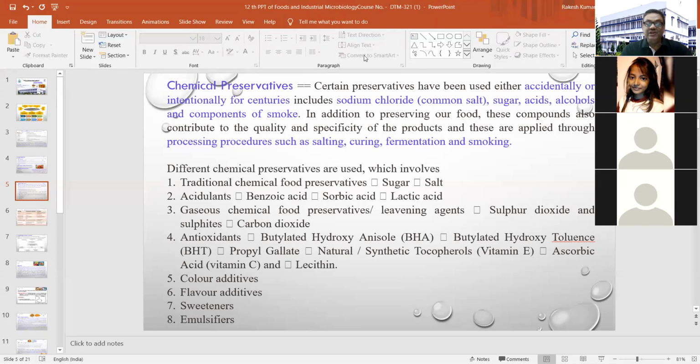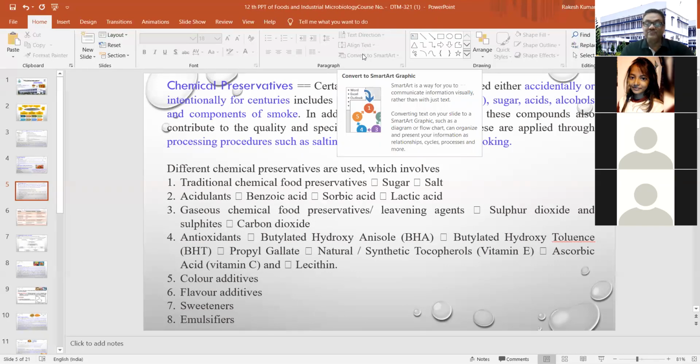Then some antioxidants, that is butylated hydroxyanisole, butylated hydroxytoluene, propyl gallate, natural or synthetic tocopherol, that is also known as vitamin E, and ascorbic acid, that is vitamin C, and lecithin. These are also used in different kinds of food items.